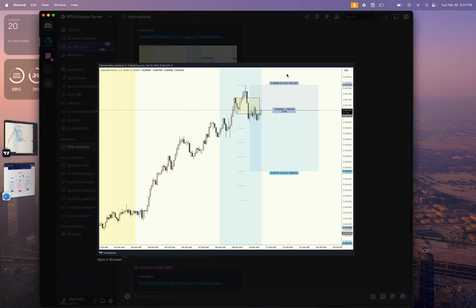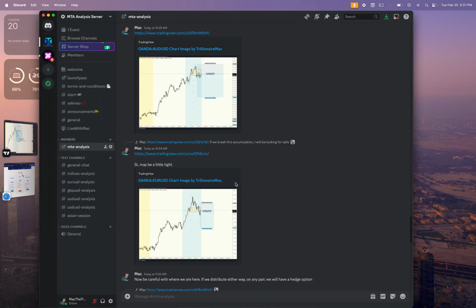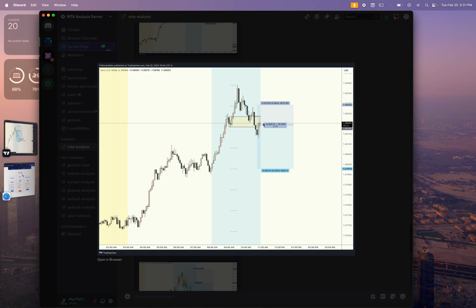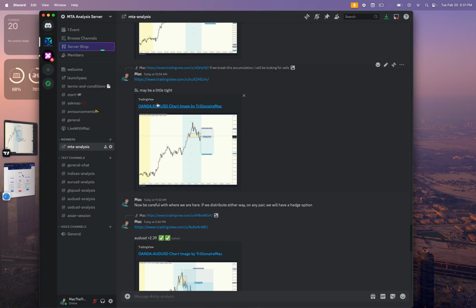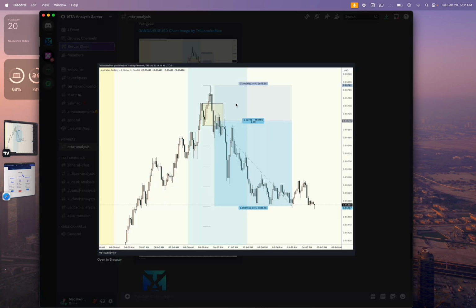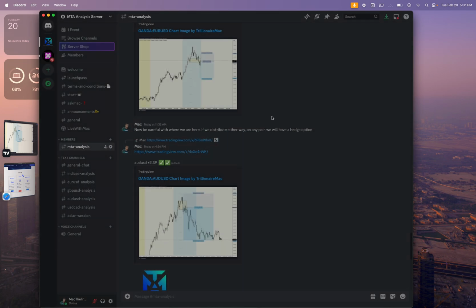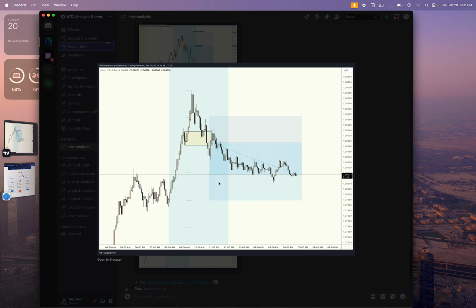So as you guys can see, AUDUSD was sent out. That's the before. EURUSD was sent out here. I even told you guys the stop loss may be a little tight. However, it wasn't. Price hit our target, 2.39%, and currently EURUSD, we're floating in profit, almost to target.